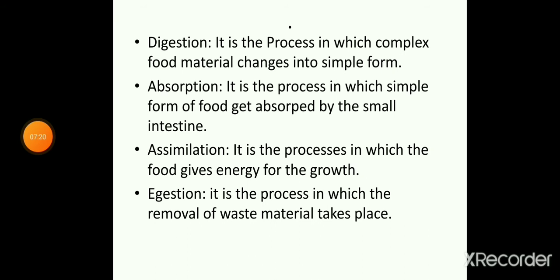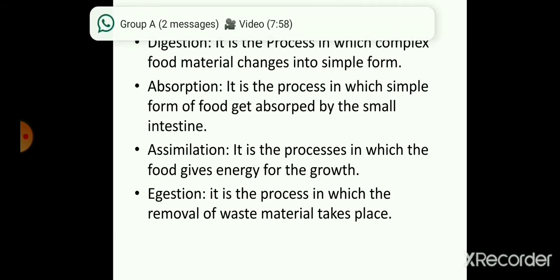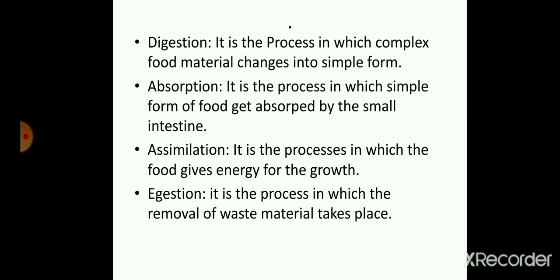This process of digestion is carried out by several enzymes which are known as digestive enzymes or digestive juices, which are secreted by our stomach and by different organs like the liver and pancreas. Thereafter we have absorption. As the name suggests, it is the process in which the simple form of food gets absorbed by the small intestine.